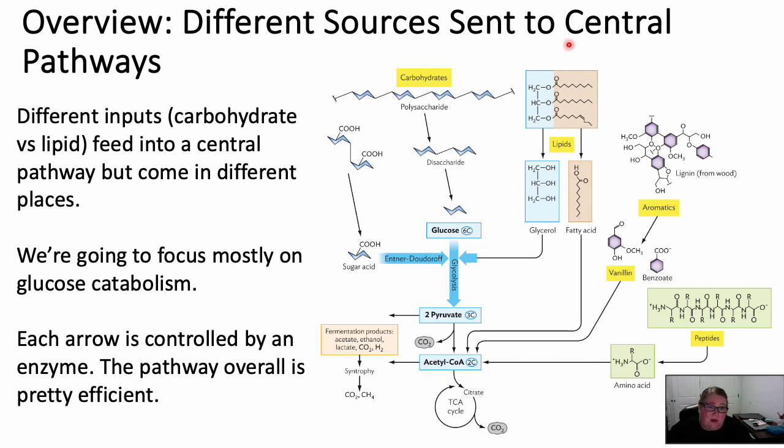Okay, so we can start with lipids. We can break them down to glycerol and fatty acids. The glycerol is going to enter into glycolysis, just like glucose, and start the process there. The fatty acids can directly enter this reaction here and be converted to acetyl-CoA. Different bacteria and things like termites are going to break down lignin in wood. This is a hydrocarbon, an aromatic. It's going to start to break down into simpler components from lignin, and that's going to go back to this acetyl-CoA step.